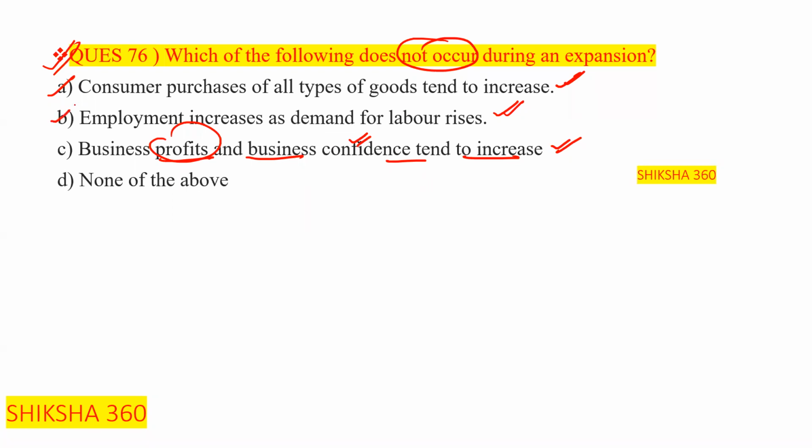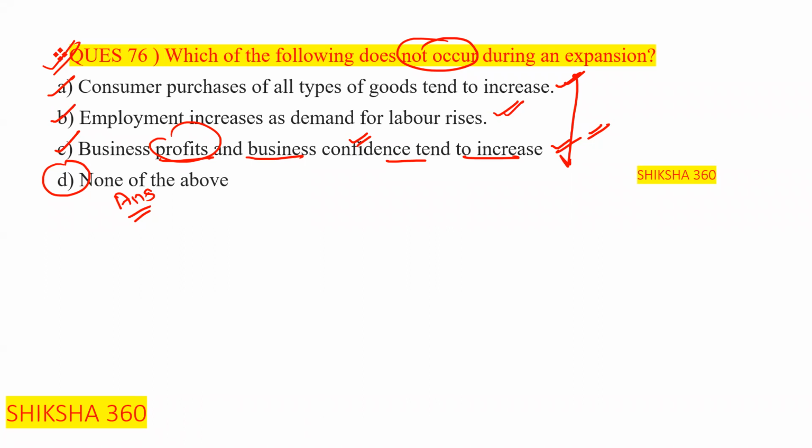So here A, B, and C are all correct. So option number D is the answer, that is none of the above, because all the above are correct here. So you have to take care while answering all these questions. Basically what they want to say here.